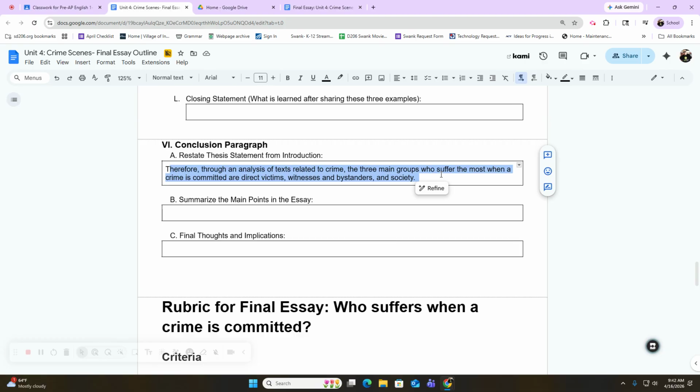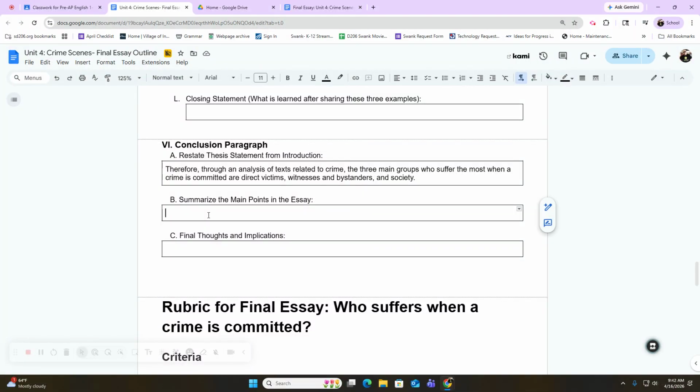So I want you to pause the video now and edit your thesis statement to say the same thing that you wanted to say, only in slightly different words. Okay, if you're back, then that should be done. So now you're ready to go to summarize the main points in your essay.